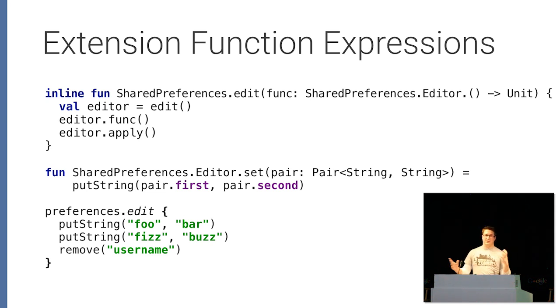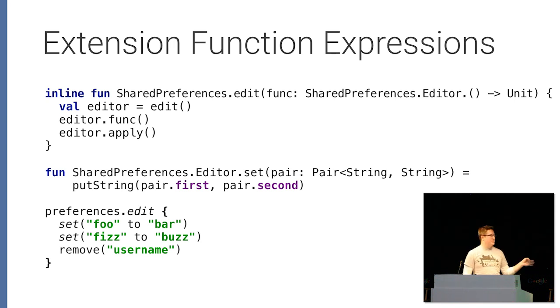A pair is just an object that holds two other objects, in this case the key and the value. What's great about pair is that Kotlin actually has a built-in function which allows you to use a special syntax of creating a pair. So we can now call our set method, and we can use this to method. This is actually a method, the to.